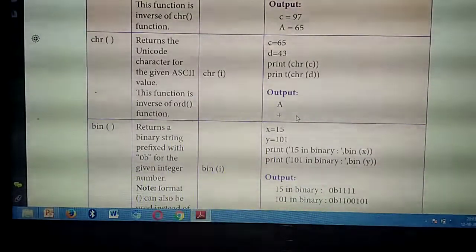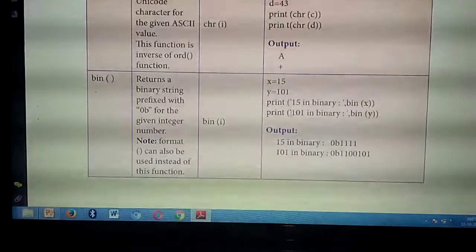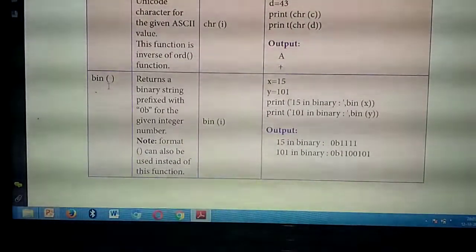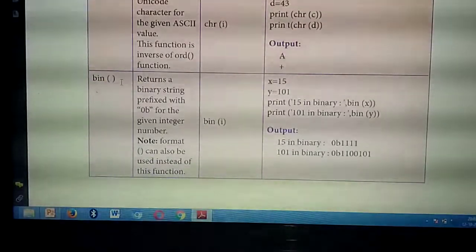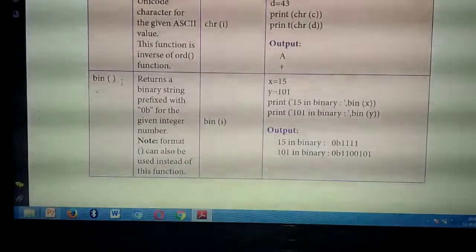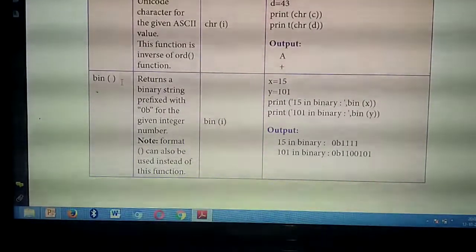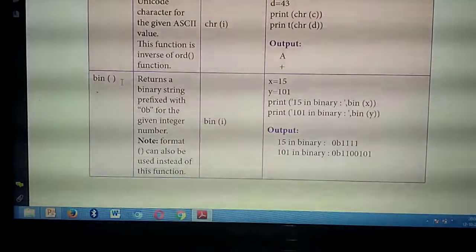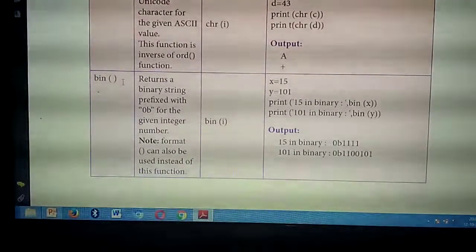Understand now? So three functions we have studied. What are they? ABS of, ORD of and CHR of. Next one is BIN of. The name itself you can identify, binary. What do you mean by BIN of? It will return the binary value for the given number. So what's the use of BIN of? It will return the binary value of the given number.